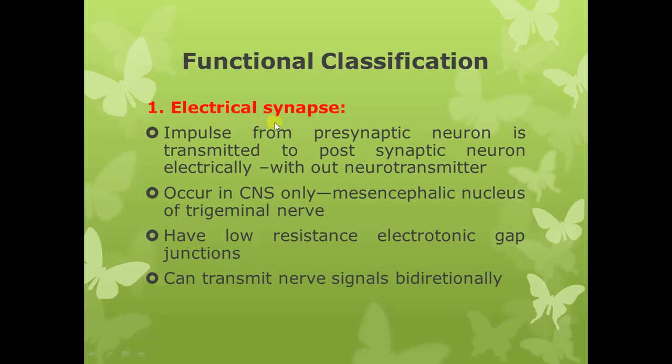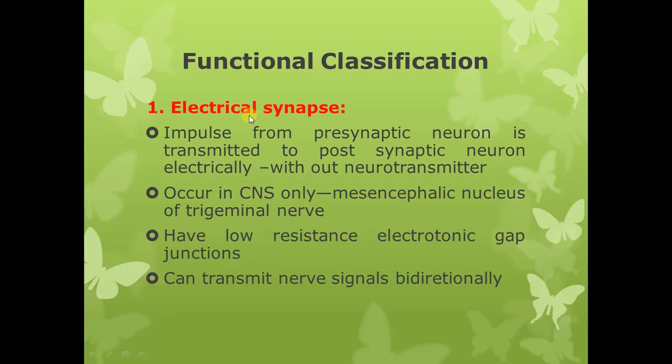Electrical synapses are not very common, and they mainly occur in the central nervous system. An example of a part of the central nervous system that has an electrical type of synapse is the mesencephalic nucleus of the trigeminal nerve. The trigeminal nerve is a cranial nerve, and the mesencephalic nucleus is a nucleus of the trigeminal nerve. Now what is the electrical synapse?